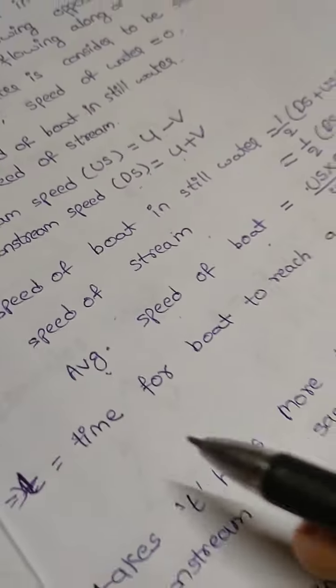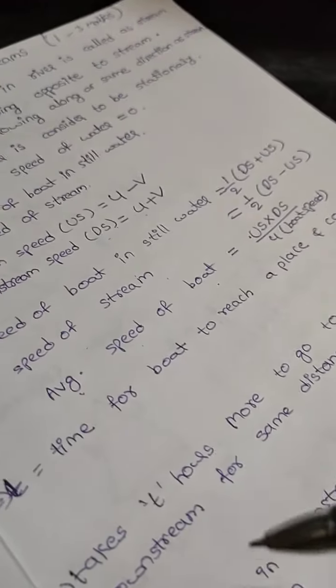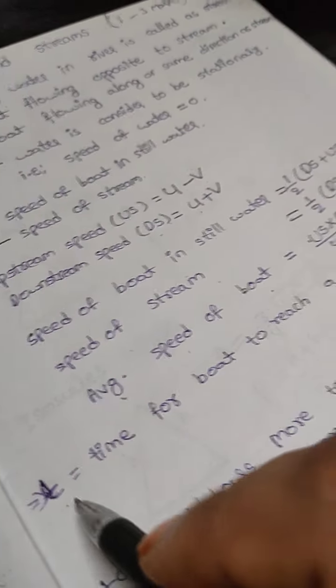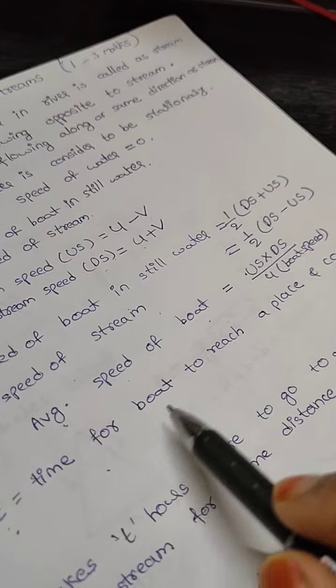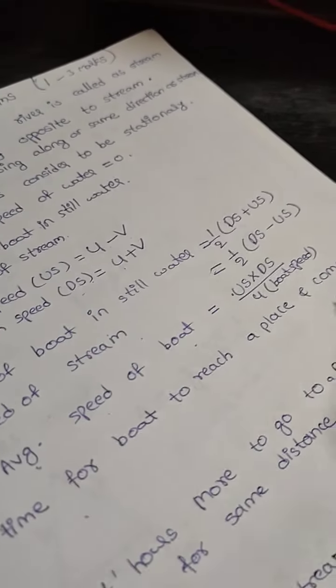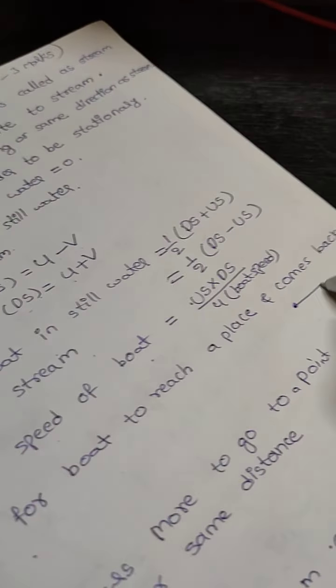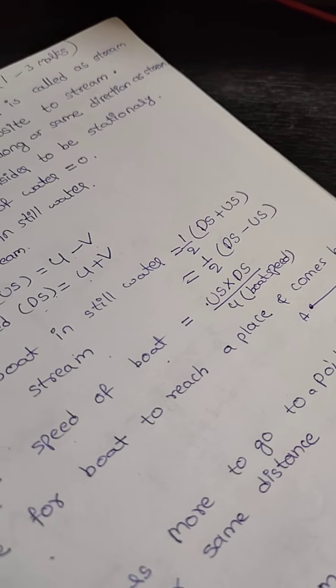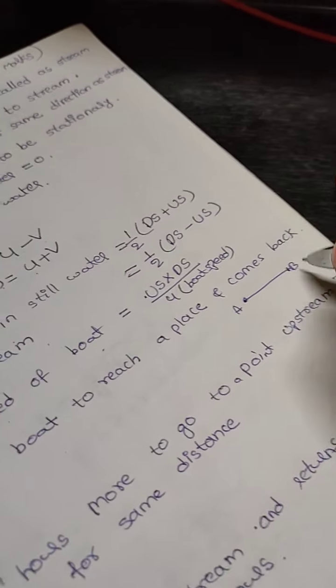We are going to see some other formulas like t. Here t will be the time for a boat to reach a certain place. Example, A to B, where A and B are 2 points.